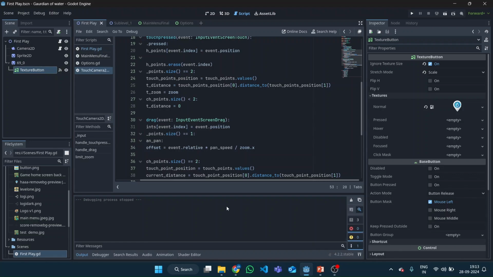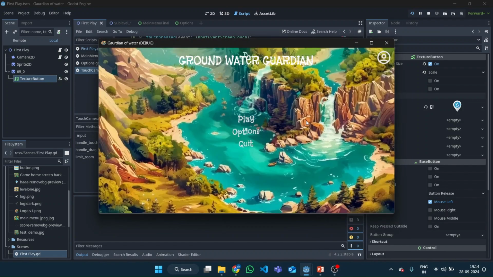So what you are now looking at is the Godot development environment. Let's start with the gameplay. As you can see, we jump straight into the main menu. We can observe various options on the screen. Let's look into options. This is the menu which provides the language option and audio controls and much more. So let's get back into the main menu and take a look at the gameplay.